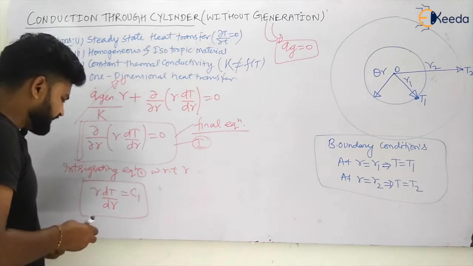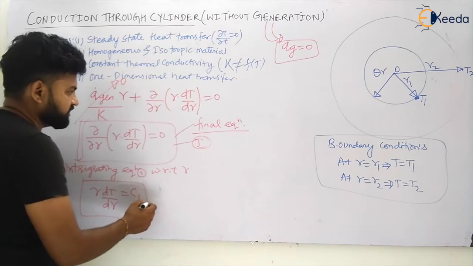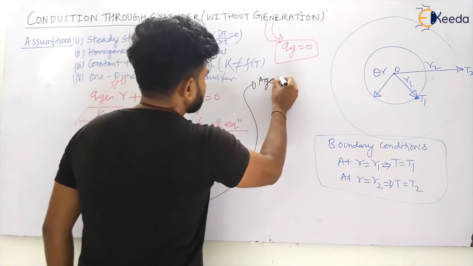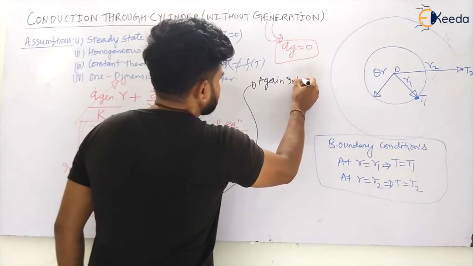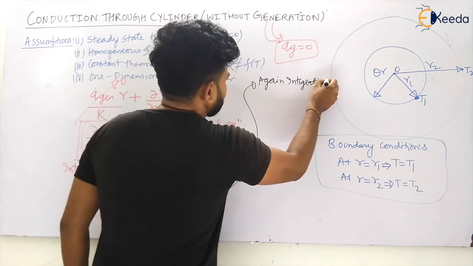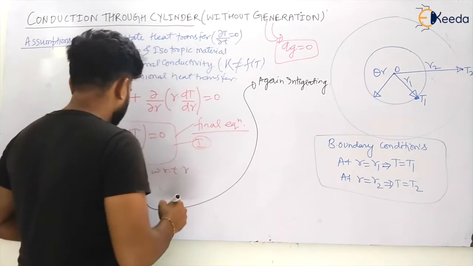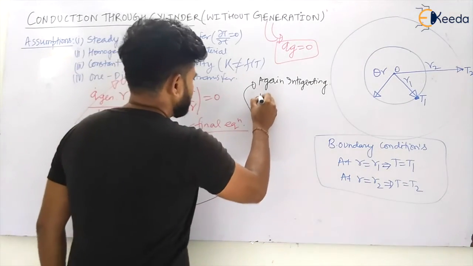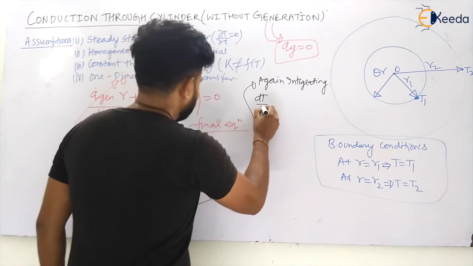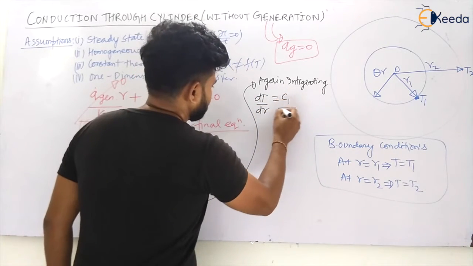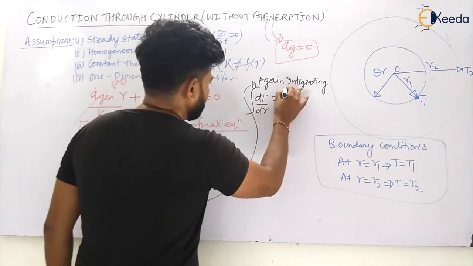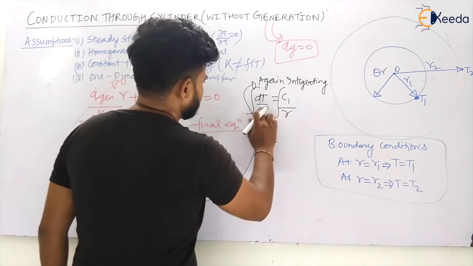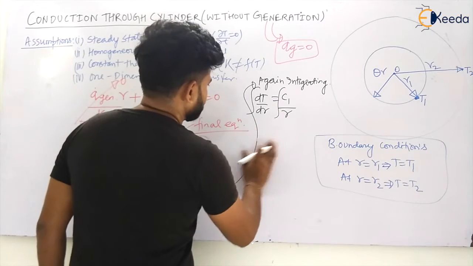My dear students, again integrating this equation, let us see what I will have. I will take r to this side, so this will become dT by dr is equal to c1 by r. And integrating this equation, let us see what I will be getting. I will get T is equal to, because dr will go this side, like this.